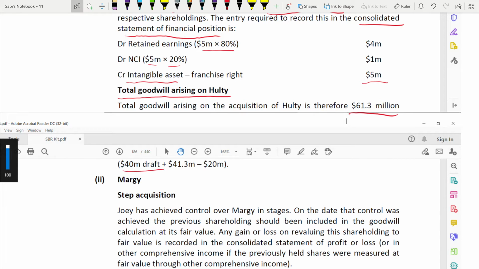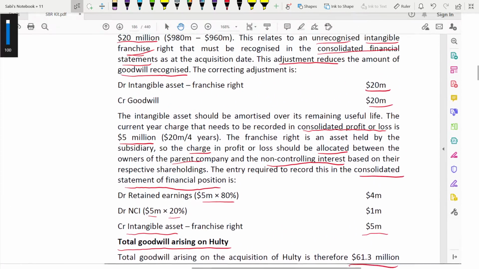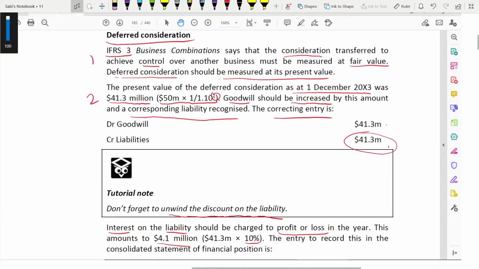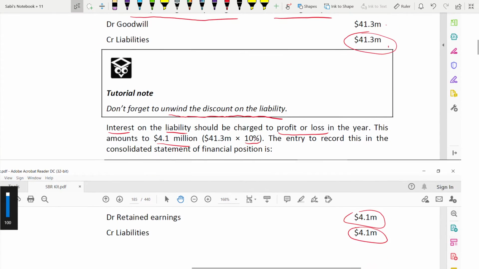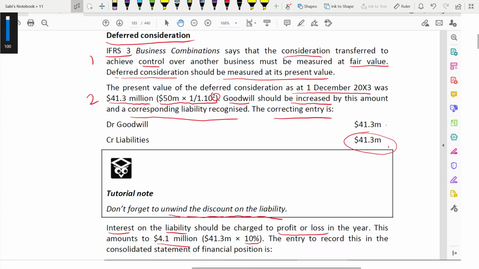From the draft you take 40 million, what you have calculated before. Then with that you are adding 41.3 minus 20. What is this 41.3 minus 20? That means you need to look at both the franchise right and the deferred consideration. So the deferred consideration was how much? You only need to see what you are doing with the goodwill. Debit goodwill means increase goodwill, add 41.3.